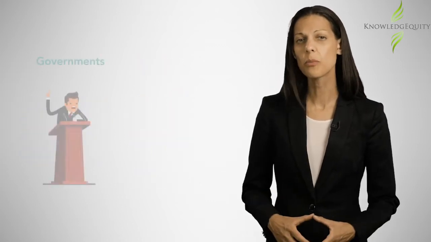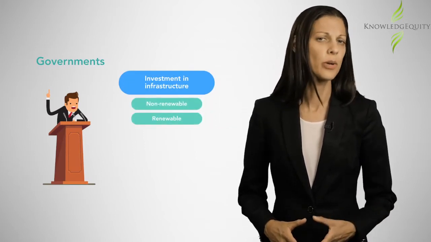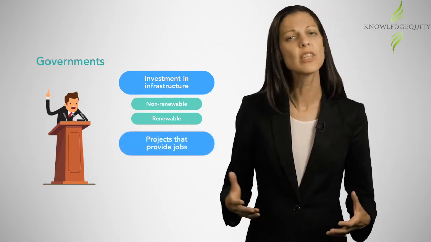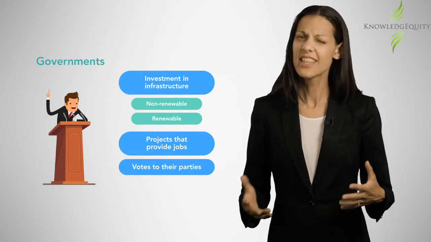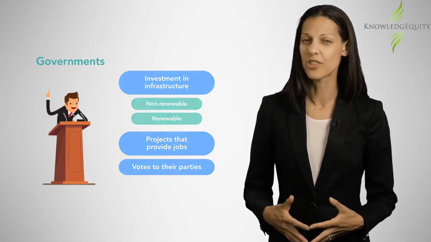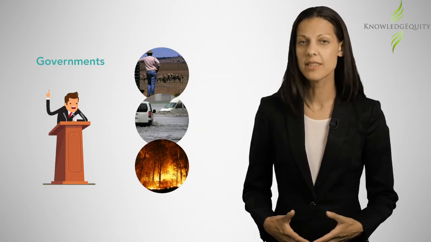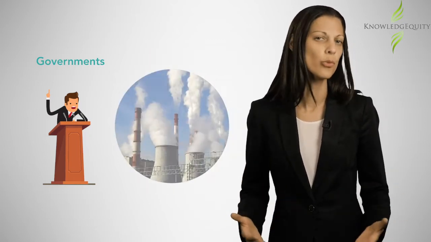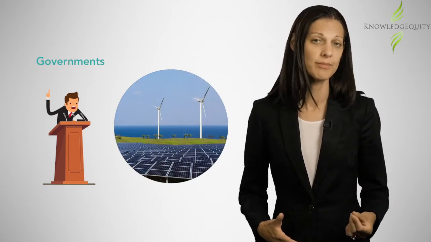The Australian government wants to see investment in energy infrastructure, non-renewable and renewable energy forms. Coal and gas processing and energy generation have delivered jobs and therefore votes to both major political parties for many years, so they have been a supporter of companies like Origin. However, increased coverage of climate change events such as drought, floods and fires is shifting public sentiment and forcing political parties to slowly move away from supporting non-renewable energy to be stronger supporters of the renewable energy sector.